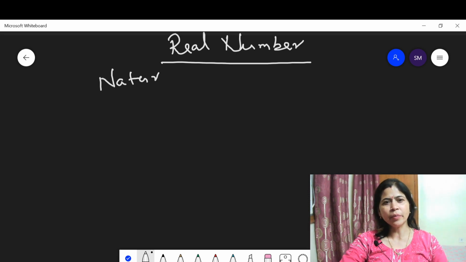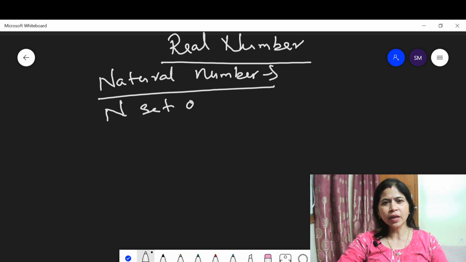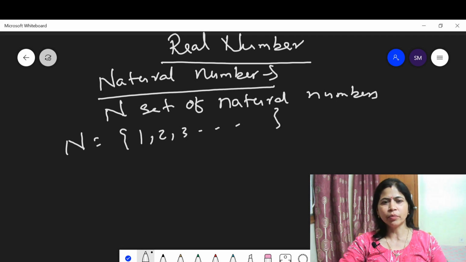Now please tell me, students, what do you mean by natural numbers? You know from class 6, the counting numbers are called natural numbers. N is the set of natural numbers. The counting numbers 1, 2, 3, all these are natural numbers.